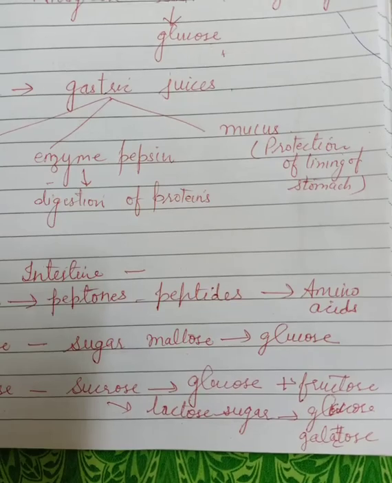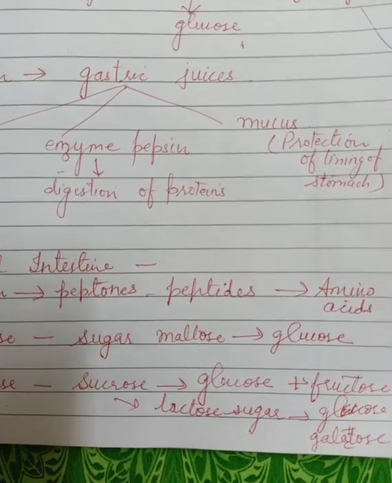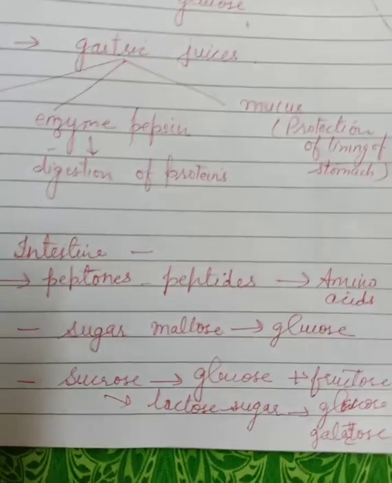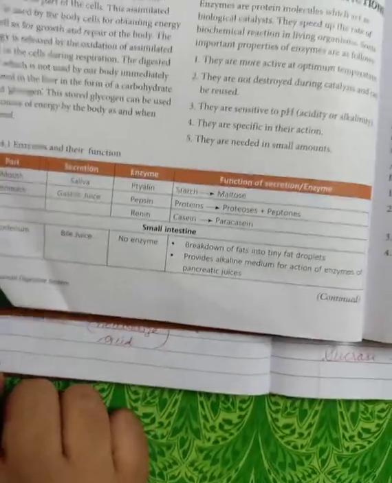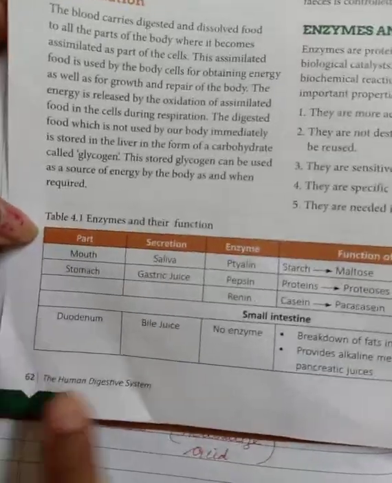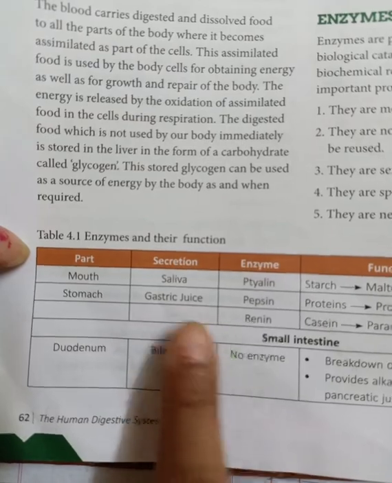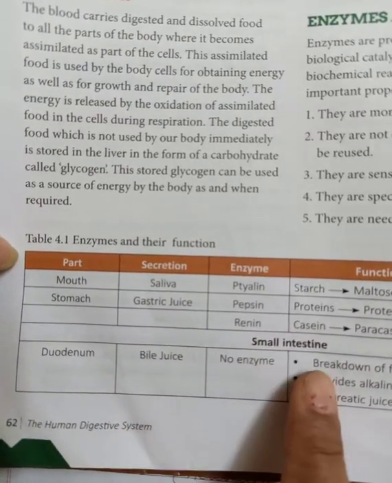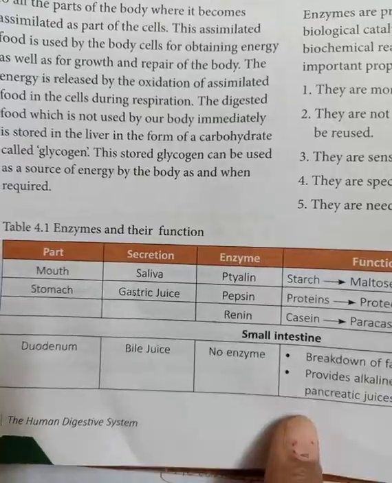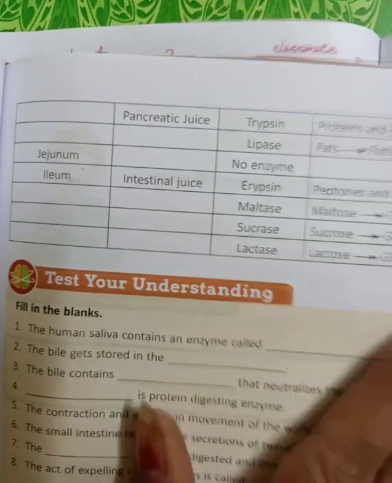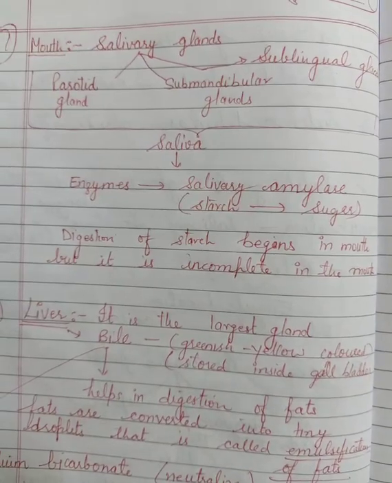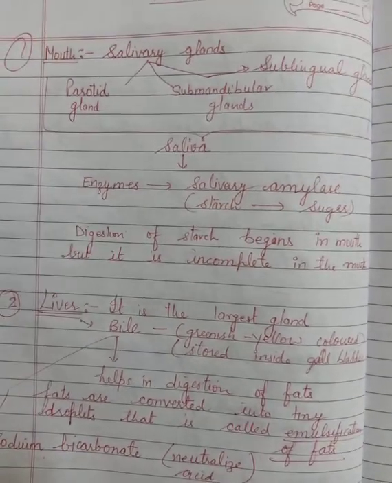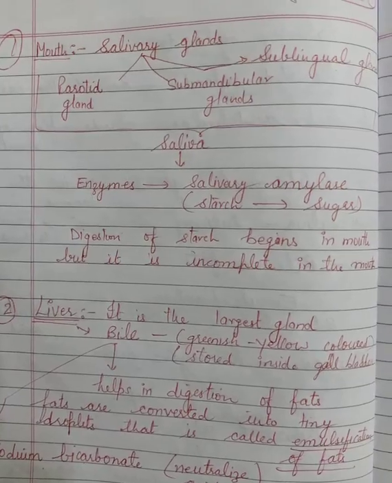So till that point I am going to explain today. I will not take another topic. First you all have to learn all these enzymes. Those enzymes are given on page number 62 also, where the secretion occurs, which enzyme is present in which part, everything they have given in the book. You can use the book, and if you want you can pause the video and see these notes which I have given you in the copy. These will be helpful for studying.